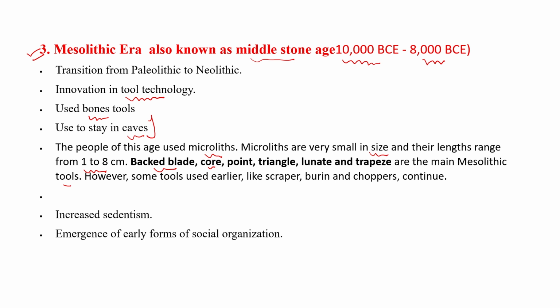They are made from bones as well as stones, but they are sharper than in the Paleolithic age. In the Paleolithic age, the tools were not sharp and not tiny, but microlithic tools are sharper and small in size: backed blade, core, point, triangle, lunate, and trapeze. Sedentism increased at that time. Early forms of social organization emerged during the Mesolithic era.